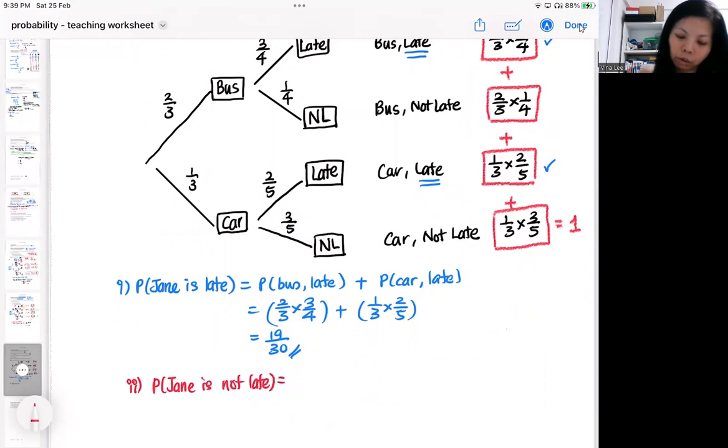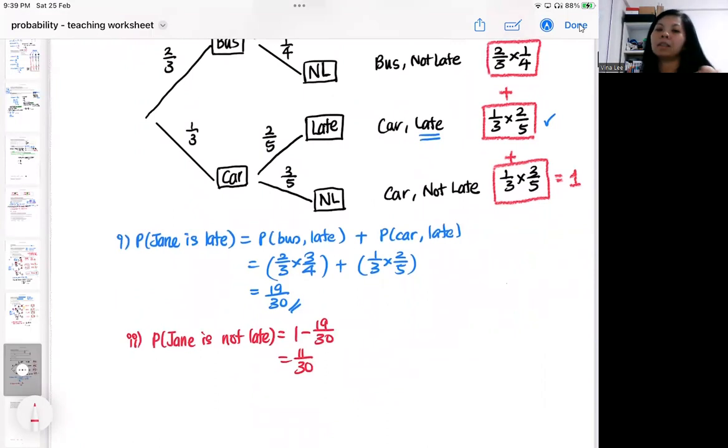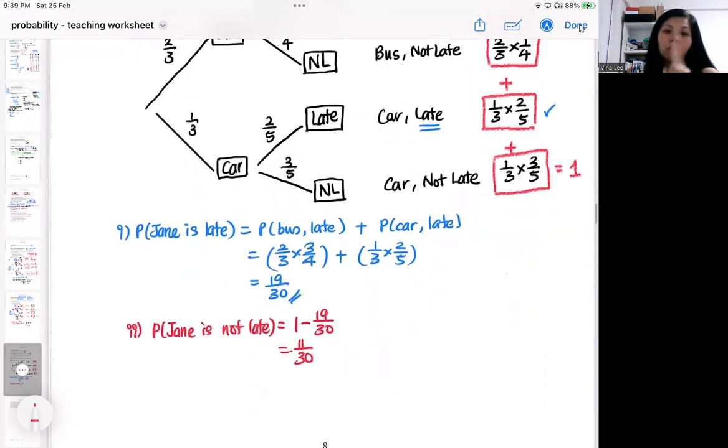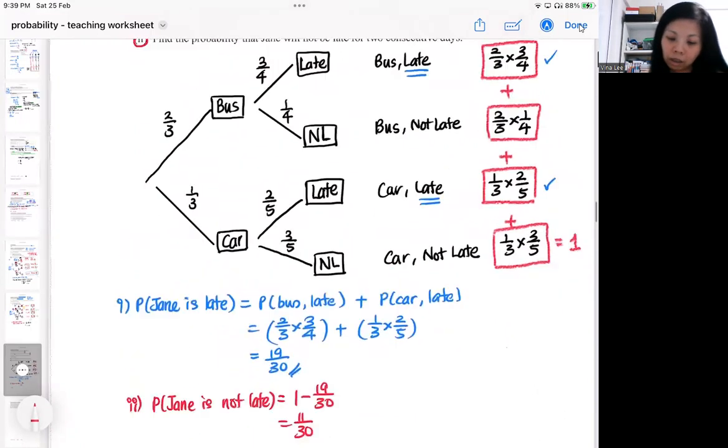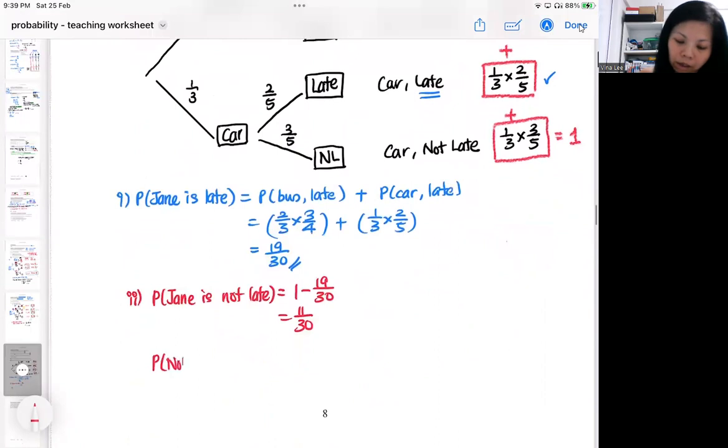You can use the total probability minus the chance that she is late. So what is the chance that she won't be late for 2 consecutive days? Think about this in this way. She is not late for 2 consecutive days.